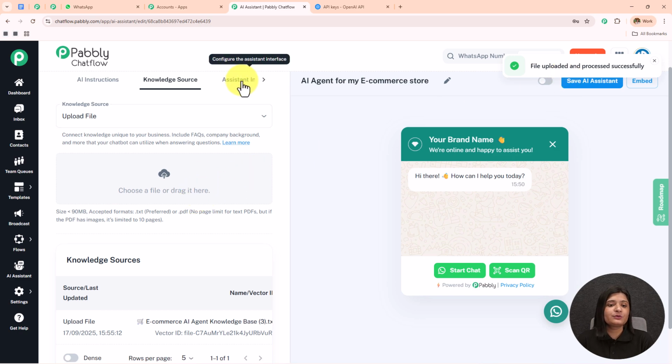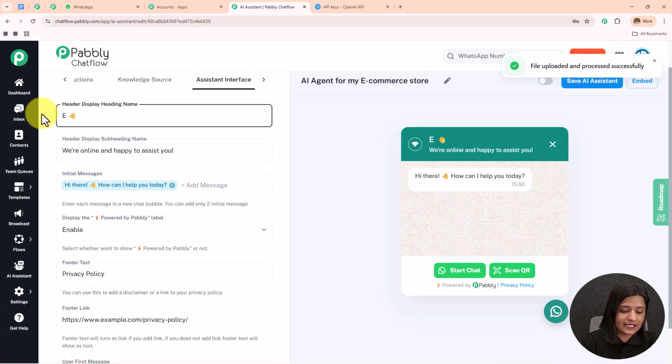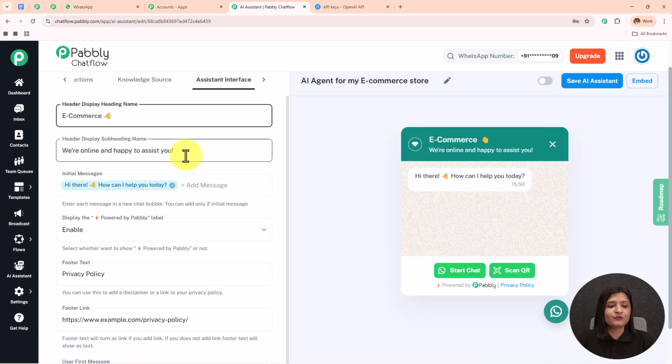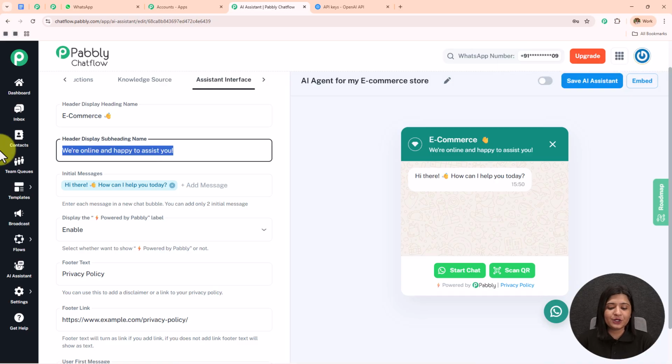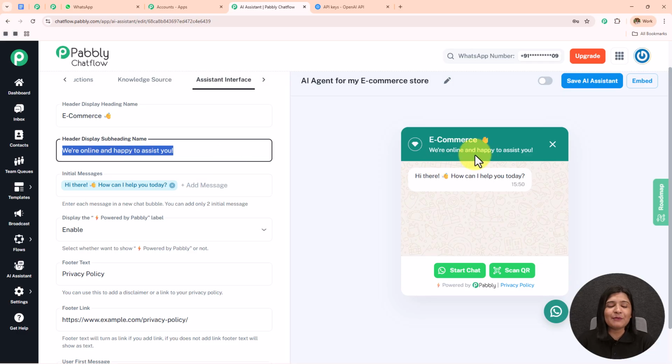So now moving on towards the next step, which is assistant interface. So we have this heading message. I am going to enter it as e-commerce. You can enter according to your choice and preference and it will start reflecting over here. If you want to provide any subheading, you can do that. I'm going to keep it as default only. We are online, happy to assist you. Now in this initial message, whenever your customer is going to send any message, this message will be sent. Hi there, how can I help you today?